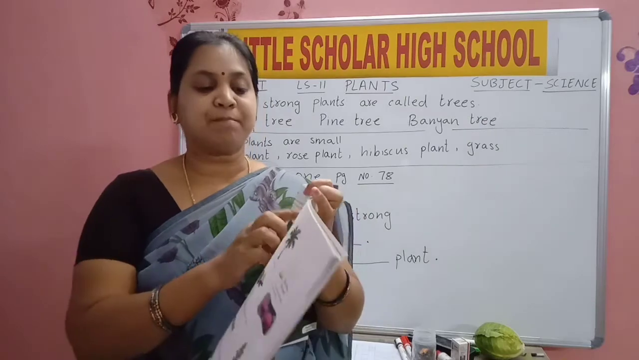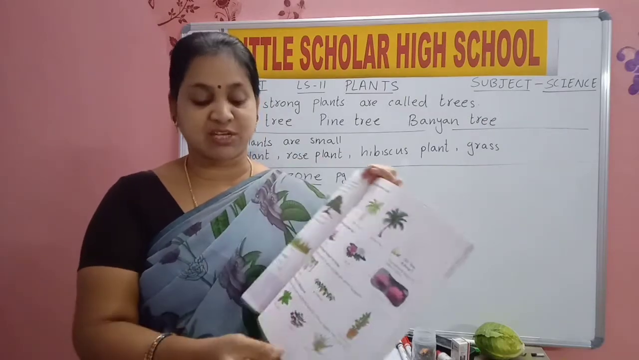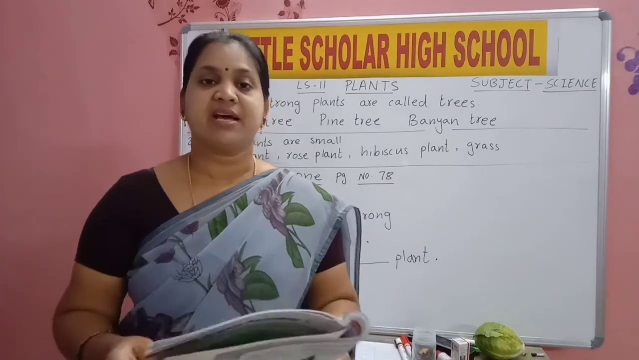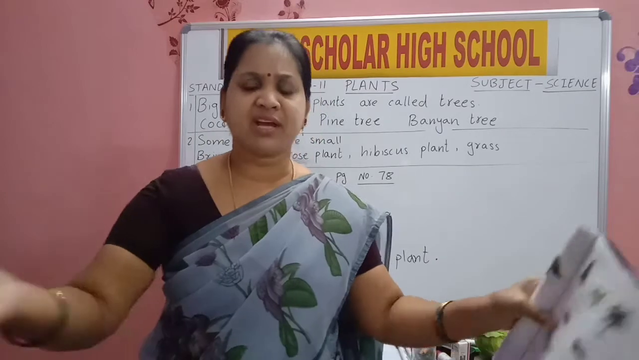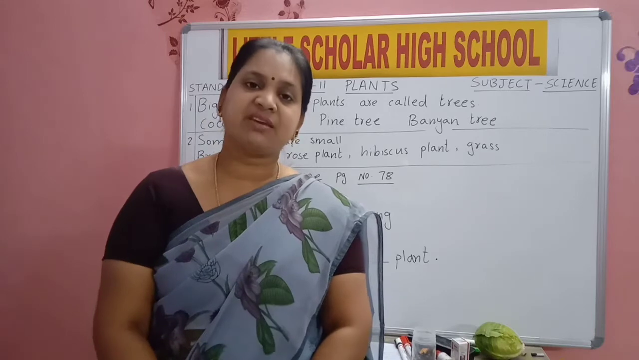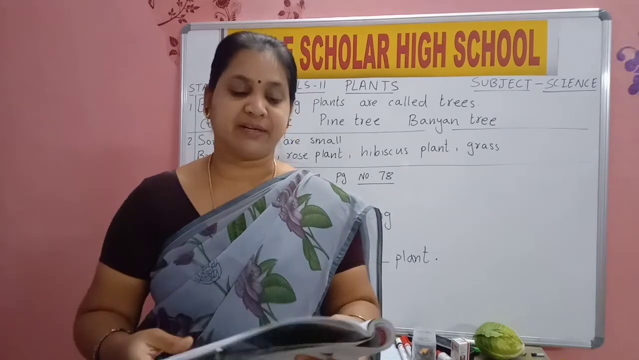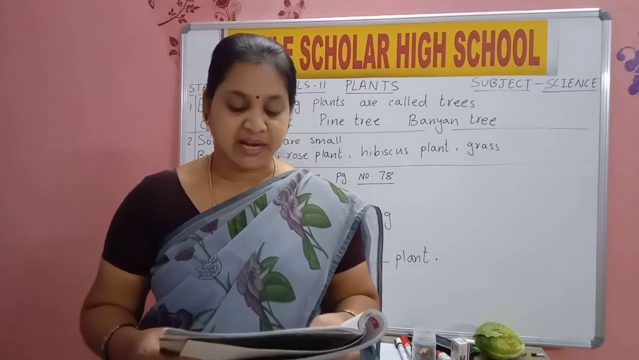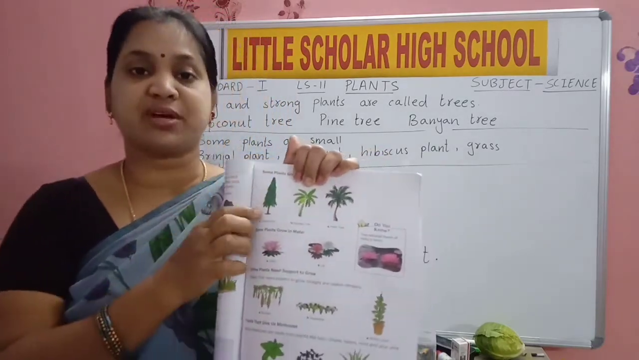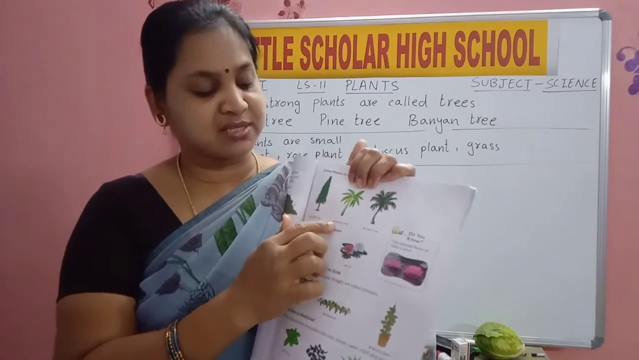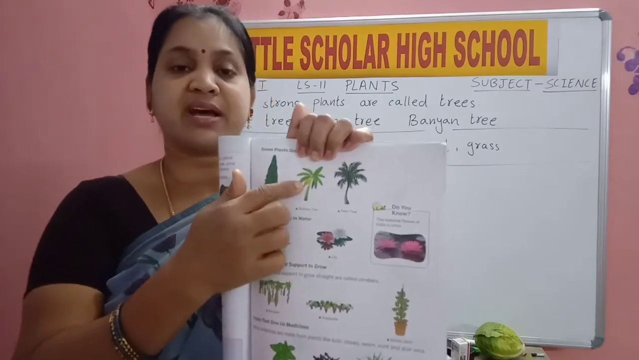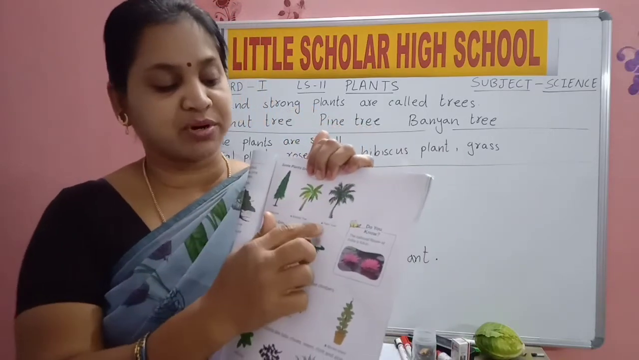Next, some plants grow on land. Yes, page number 79. Many plants that we are seeing are growing on the land only. On roadsides we will see them growing on the land. Ashoka tree, banyan tree, palm tree. This is the Ashoka tree, which you can see on the roadsides. What is the second one? Banana tree. See, you can see bananas growing.